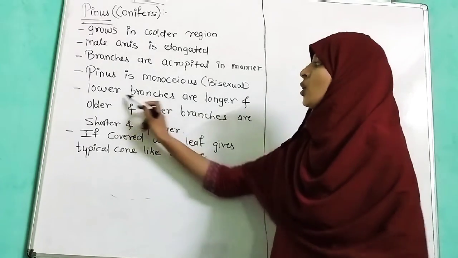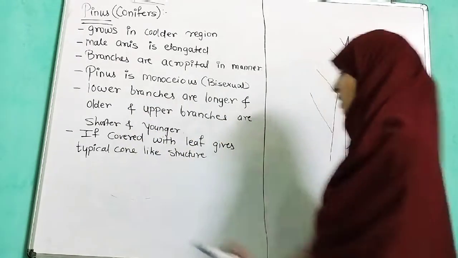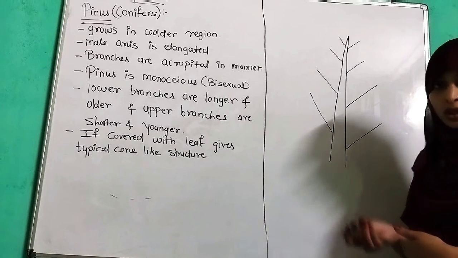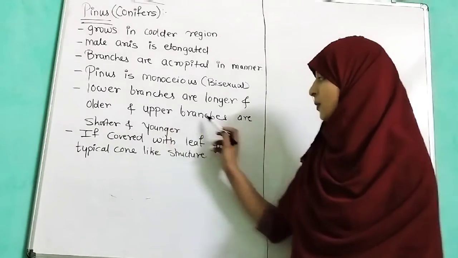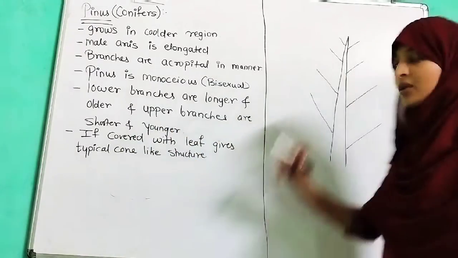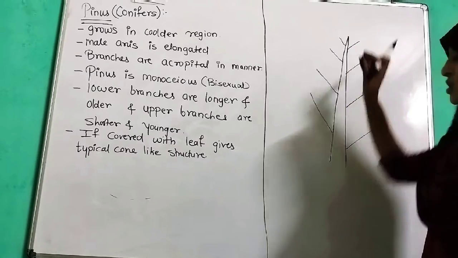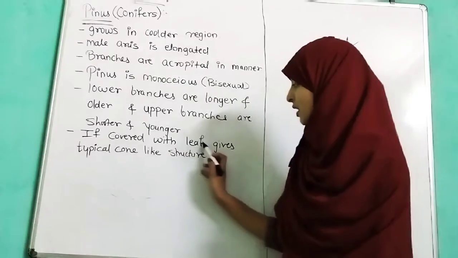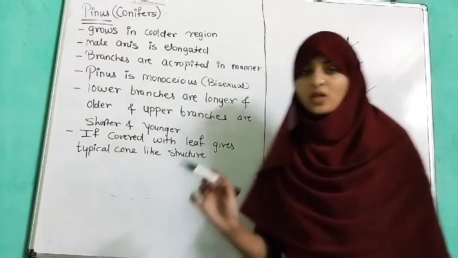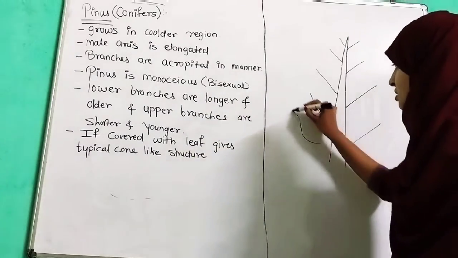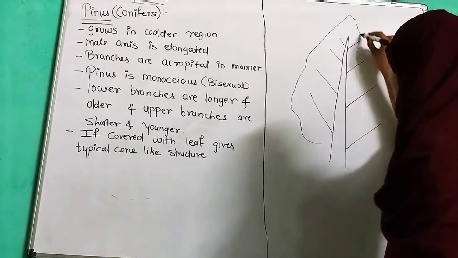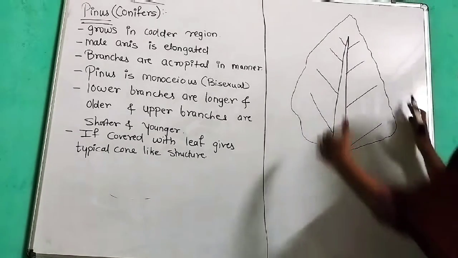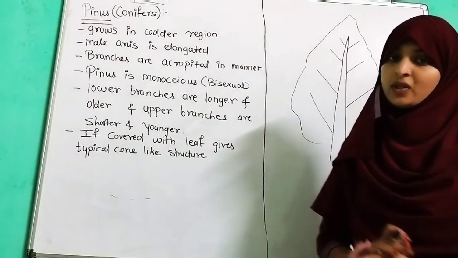Next, the lower branches are longer and older, and the upper branches are shorter and younger. If they are covered with leaves, they give a cone-like structure. Here we can see a cone-like structure when they are covered with leaves.